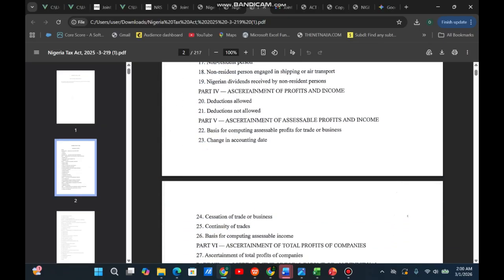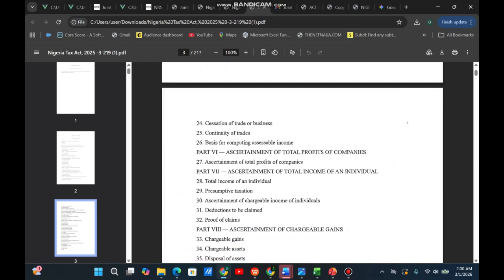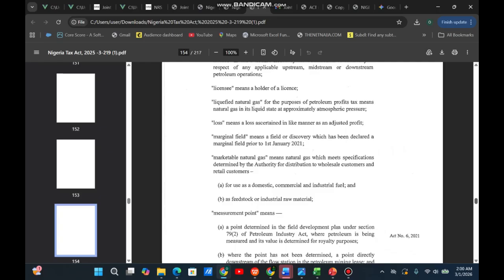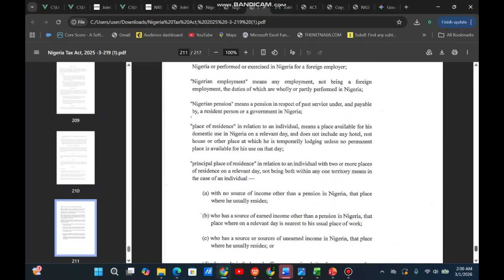If you want to know that you are using the original one, look at the signature. You just go to the last page of the act, the one signed by the clerk of the National Assembly and Mr. President. The clerk of the National Assembly signed this one with a blue ink. That's Mr. Kamaru Ogulano, Esquire.